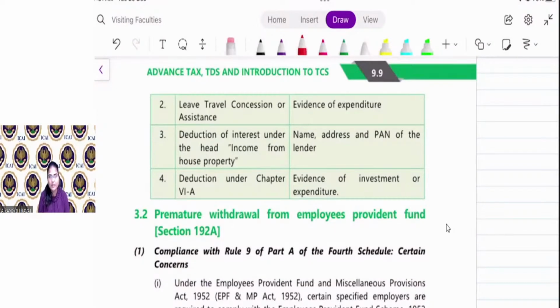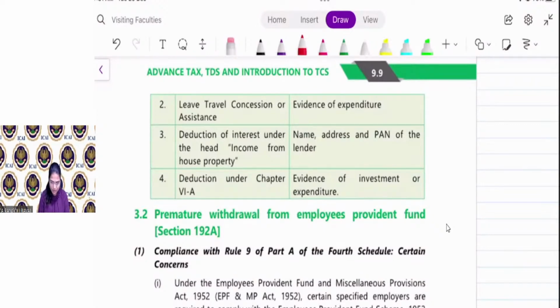Deduction under Chapter VI-A, that is 80C, 80D and so on. So if you are paying any medical premium, you have to give that receipt to your employer so that he will consider the same. And after deducting that amount from your salary, he will calculate your tax amount. Evidence of investment, expenditure, etc.